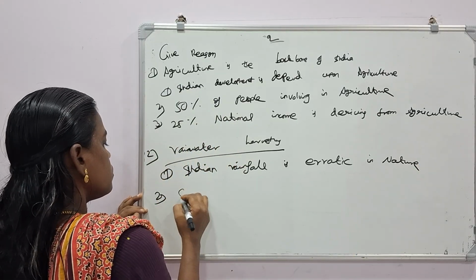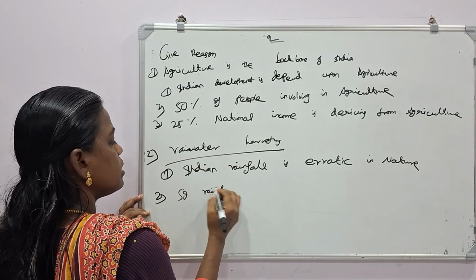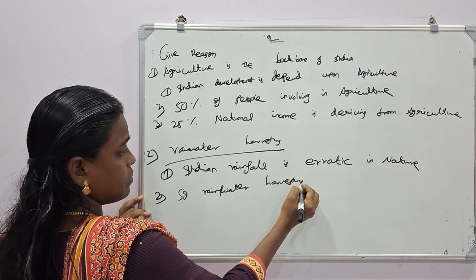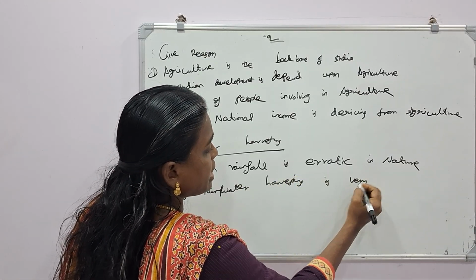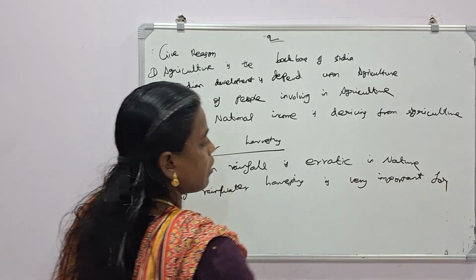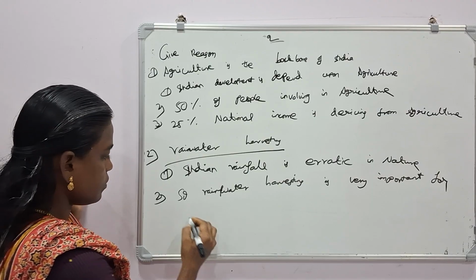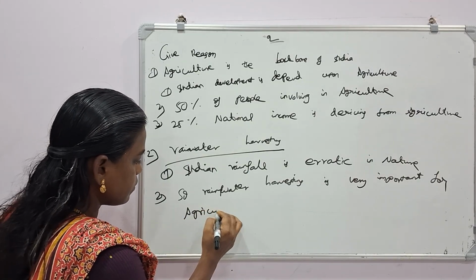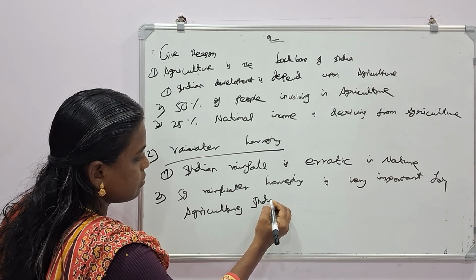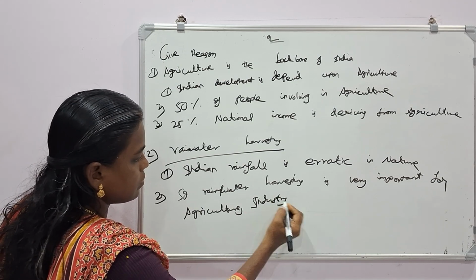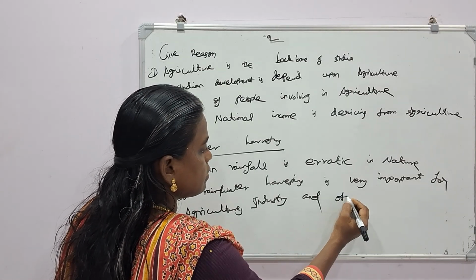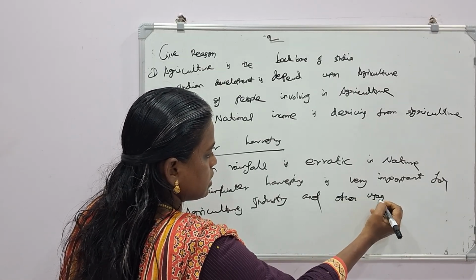Second one, rainwater harvesting is very important for agriculture, industry, and other usages.